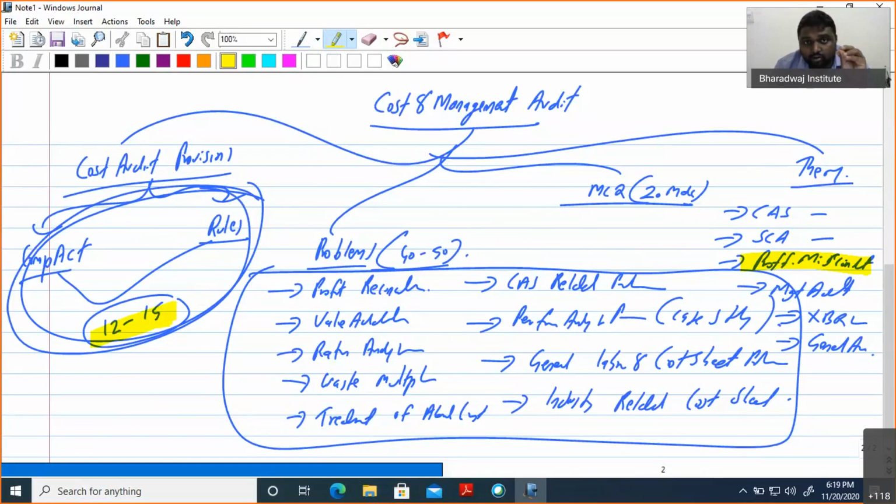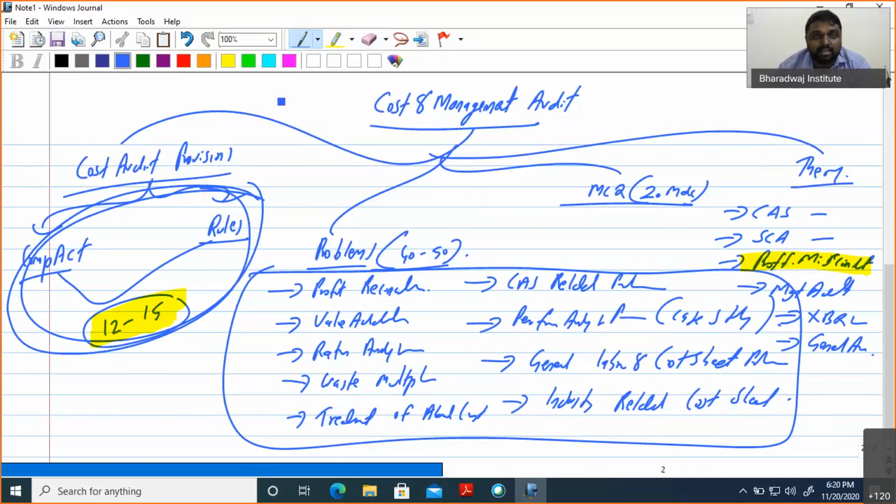what is the due date for cost audit, for which companies cost audit is applicable, and when the cost audit is applicable, the important timing, all the forms related to cost audit, then who can be appointed as a cost auditor, and when the cost auditor will be appointed. All those MCQs will be solved in this 12 to 15 marks. This will be our starting session.